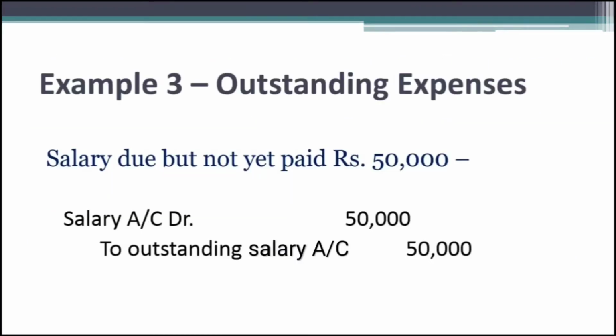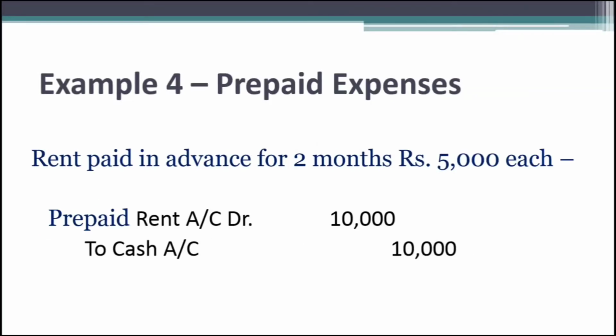Salary due but not yet paid, rupees 50,000. It is an example of outstanding salary, so we credit the outstanding salary account with rupees 50,000. Also, if you notice, we debit the salary account as we have to indicate that expense for the current year. Next, rent paid in advance for 2 months, rupees 5,000 each. It is example of prepaid rent, so we debit the prepaid rent account with rupees 10,000, that is 5,000 multiplied by 2 months. Also, we credit the cash account as cash is moving out of the business.